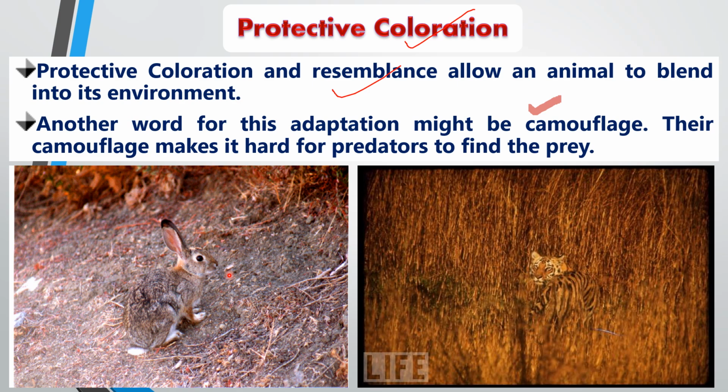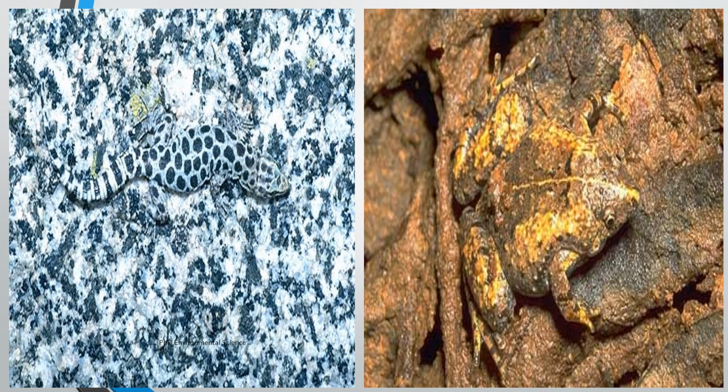So many animals possess colors and patterns that closely resemble their surroundings. For example, in the image you can see the rabbit, it blends seamlessly with the surroundings. Likewise, in the right side image, the tiger is blending with its surroundings. It is not possible for anyone to identify. Again, this is an example of protective coloration or camouflage. The first one, you can see that the lizard is blending with the surroundings, difficult to be identified. Likewise, in the other image you can see a frog which is blending with the surroundings.